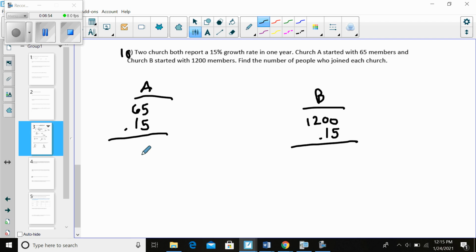15%. But in this smaller church, they only added 10 members. Sorry, I'm trying to find my work on my paper. They only added 10 members. Okay, it came out to actually 9.75, right? But we've got to round off in a way that makes sense. So they added 10 members. But over here in Church B, they needed to add 180 members to show the same percentage increase. So the bigger base we started with, the larger of a numeric increase we need to show the same percentage